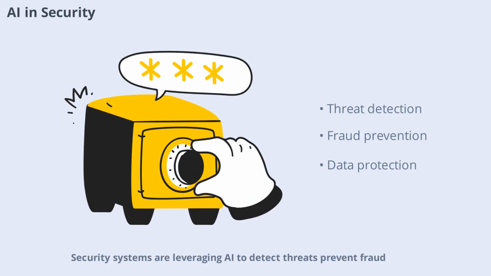Security systems are leveraging AI to detect threats, prevent fraud, and protect data. Facial recognition, anomaly detection, and predictive analytics are just a few examples. AI helps organizations stay ahead of cyber threats and respond quickly to incidents. As security challenges evolve, AI will play an increasingly vital role in keeping us safe.